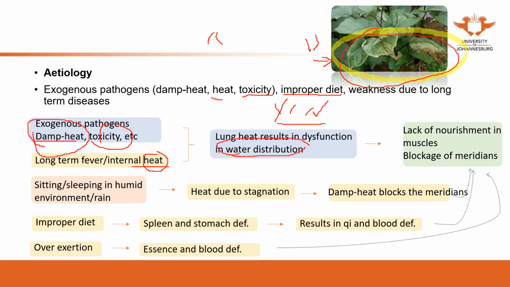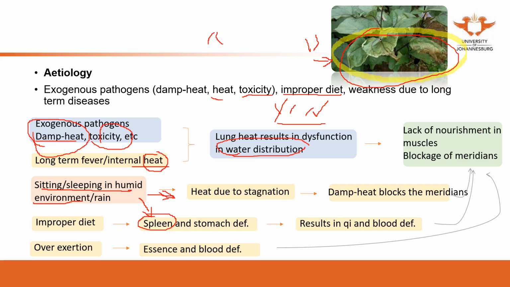But in the meantime, sitting and sleeping in humid environments or working in a humid environment may also affect the spleen function, will result in spleen deficiency, and may result in qi and blood deficiency. So this cause may result in both.